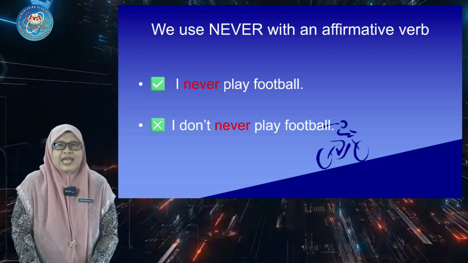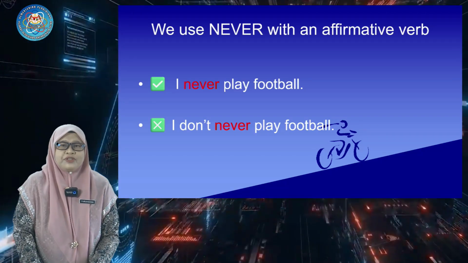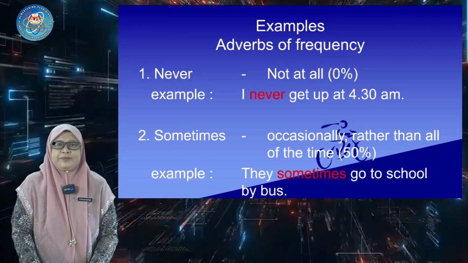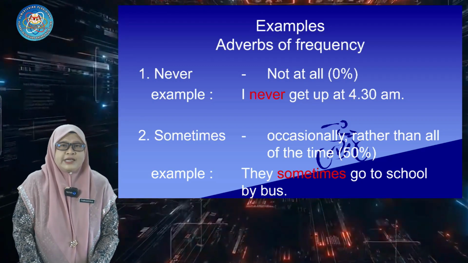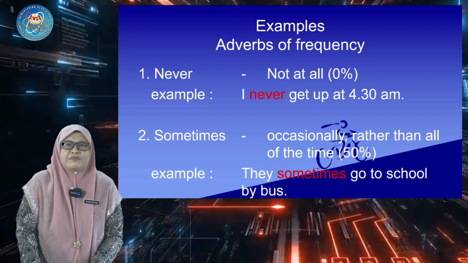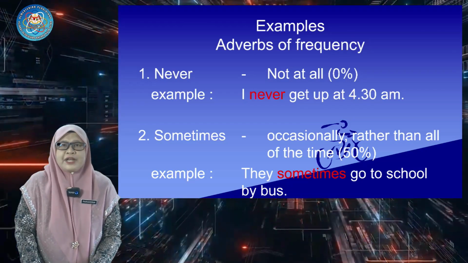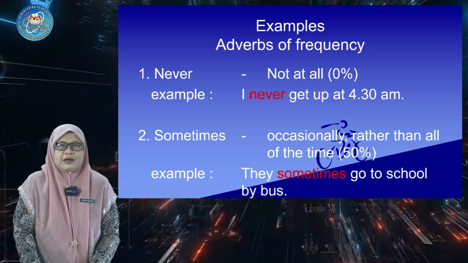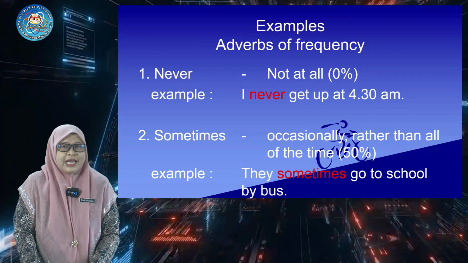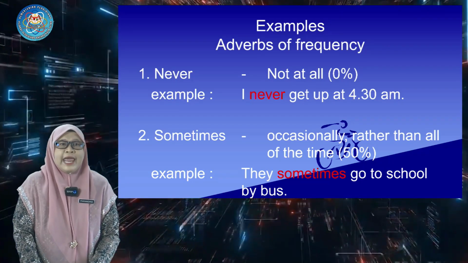Let us look at the example for each of the adverbs of frequency. The first one is never. Never means not at all. It happens 0% of the time. For example, I never get up at 4:30 a.m.